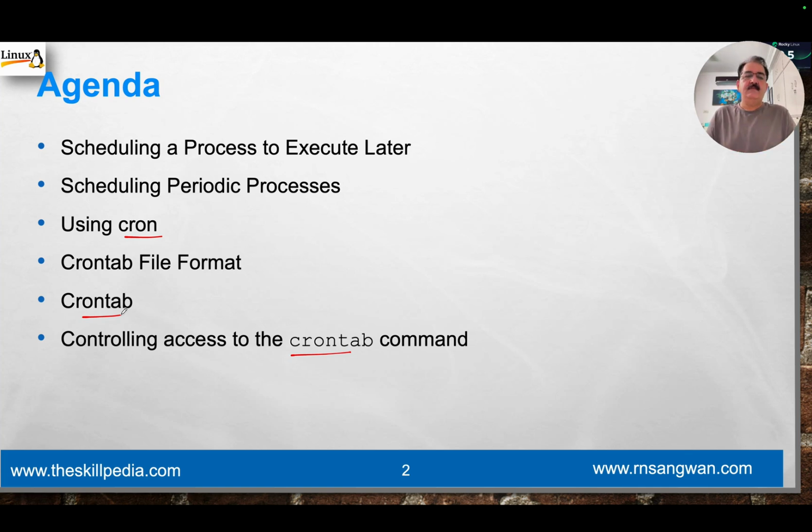Second is periodically: every minute, every hour, every day, or a given day of a week or date of a month, you schedule the way you want it to schedule. It can execute periodically every period.